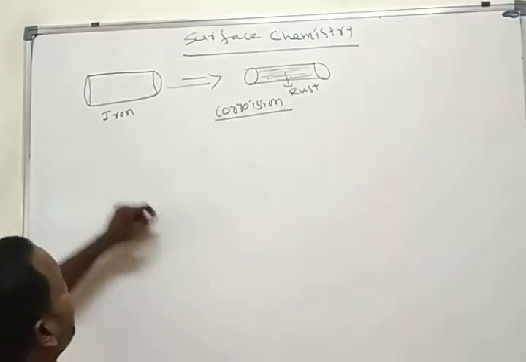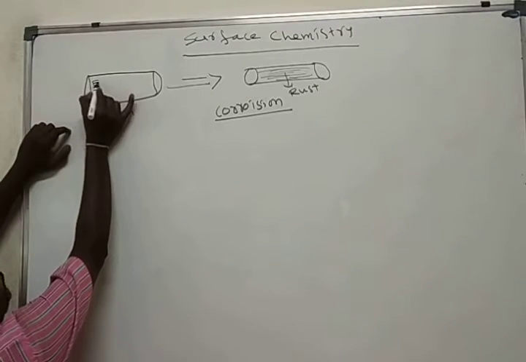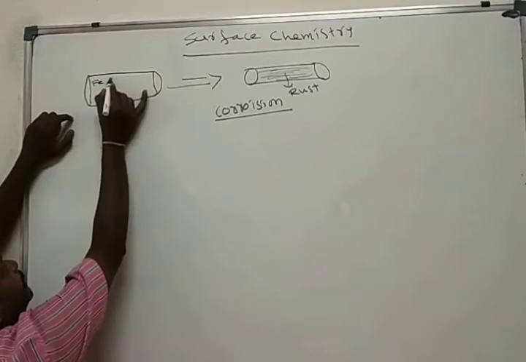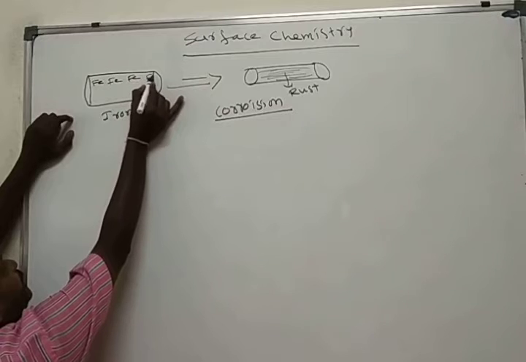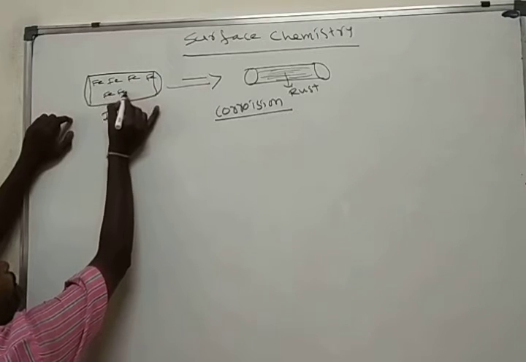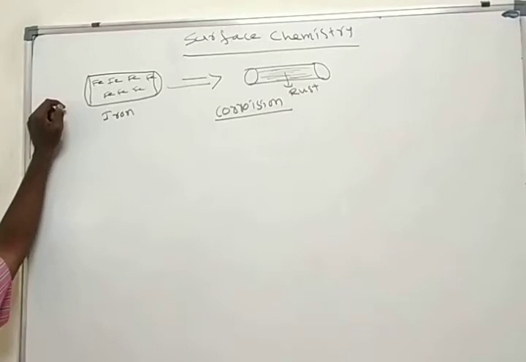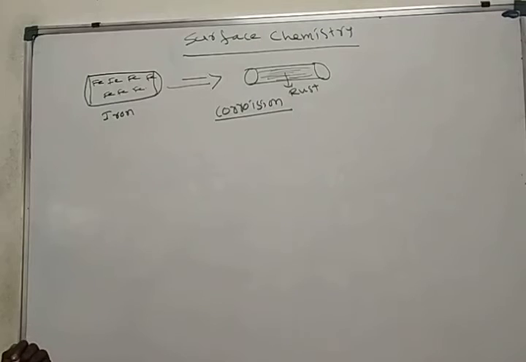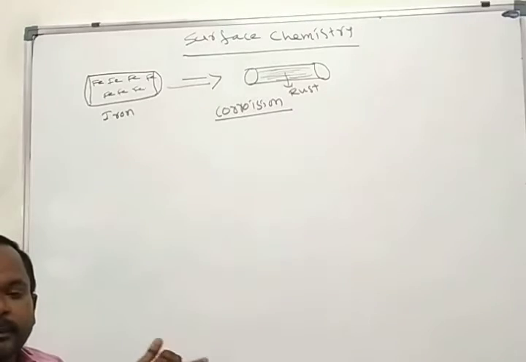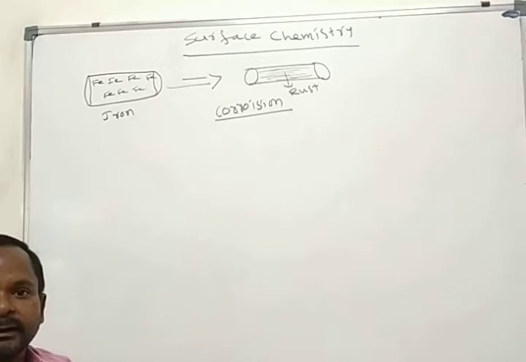What happens? Here we have iron particles on the surface. When you expose them to atmospheric conditions, what happens? Iron loses electrons, it may be 2 or it may be 3, and is converted into a blood red or brown color.